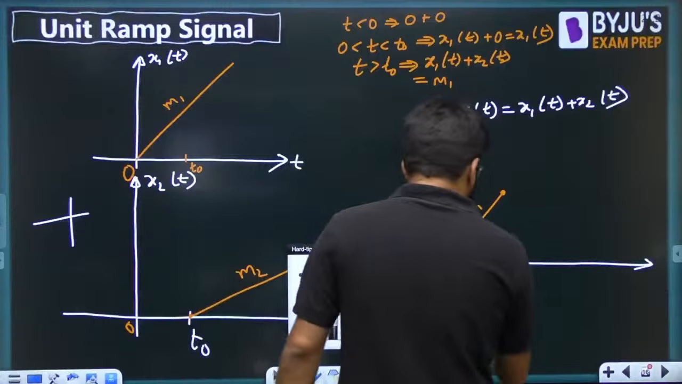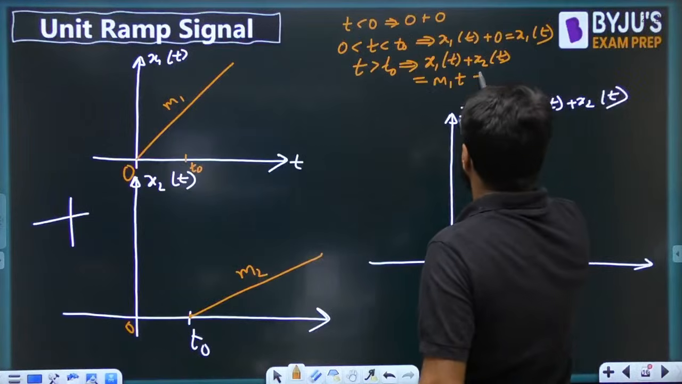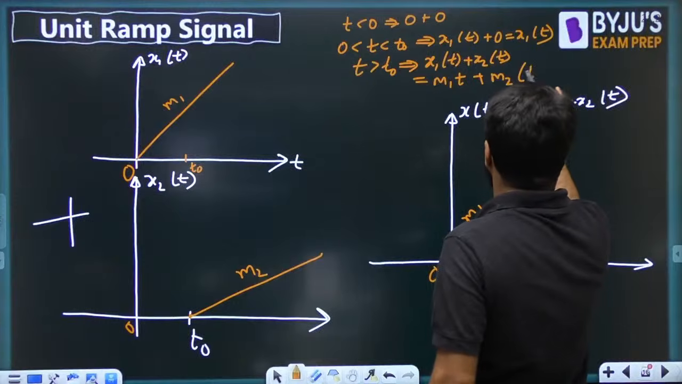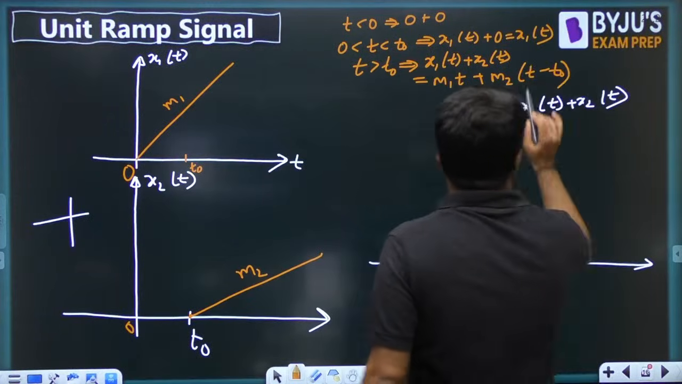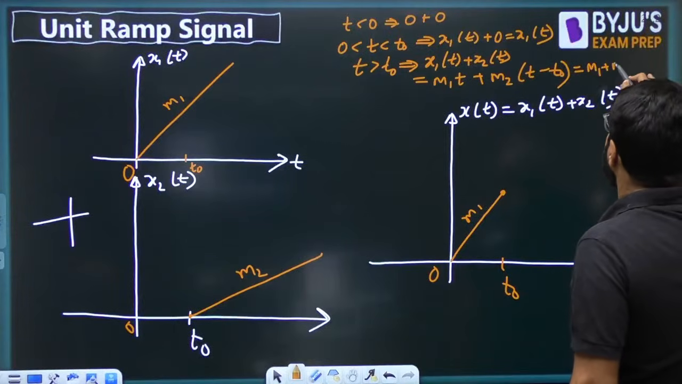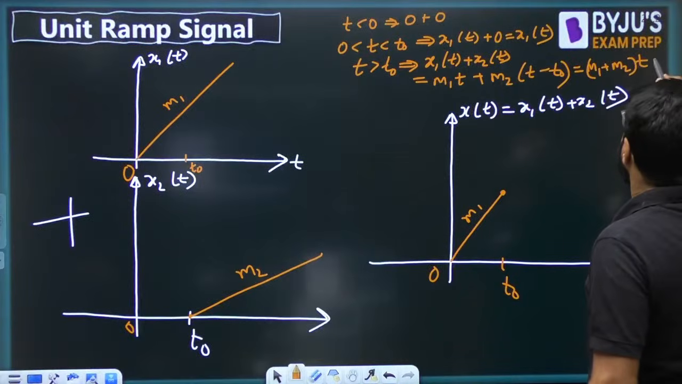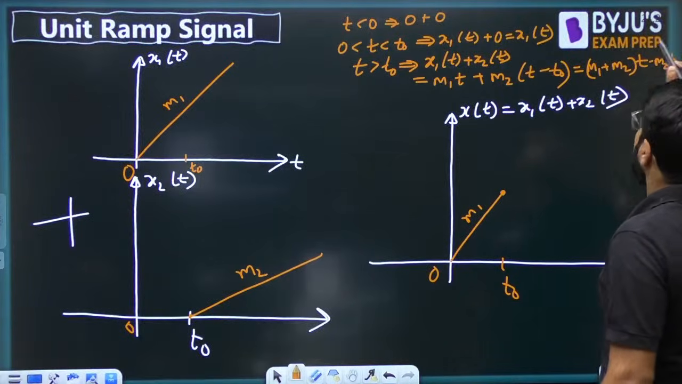So let us write down these points here. The first one is m1 t. The second one is m2 times (t minus t naught). When I open this up, please pay attention: you have (m1 plus m2) into t minus m2 t naught.